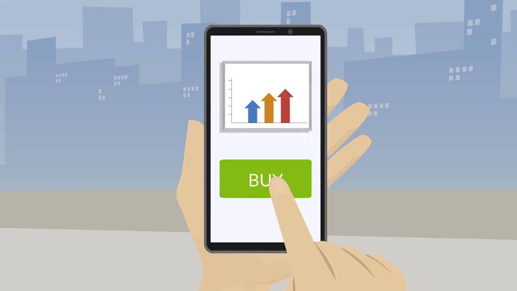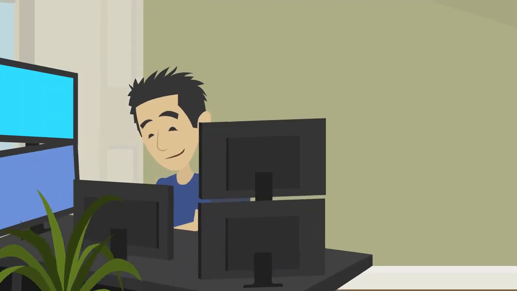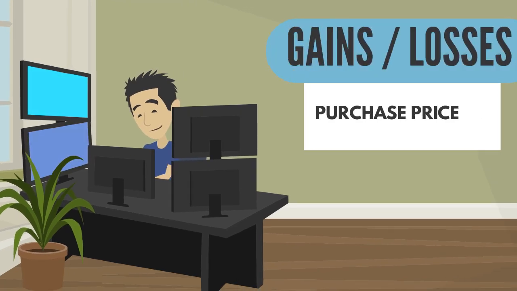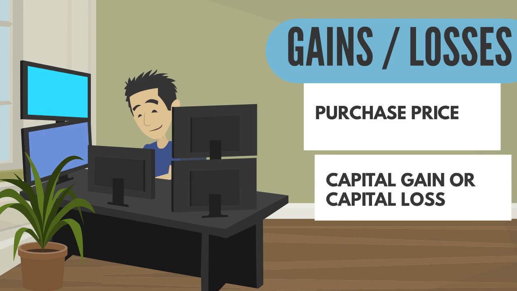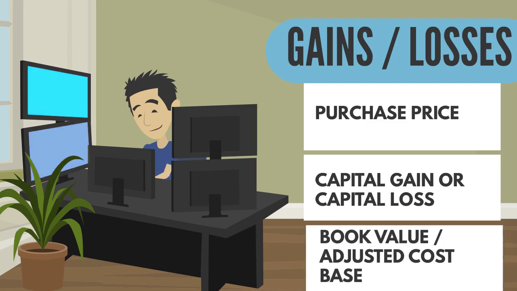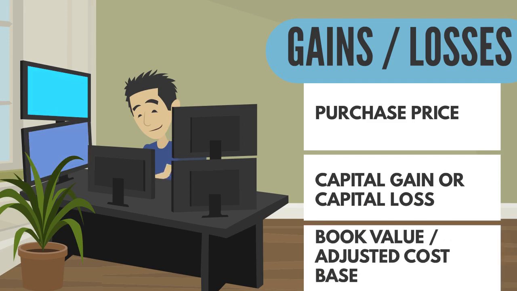Whenever we buy an investment in a non-registered account, we establish a distinct purchase price for our investments. When we sell our investment, the difference between the selling price and the original purchase price is what is referred to as our capital gain or our capital loss. Another term for a purchase price is book value, or adjusted cost base, and I'll explain that term shortly as it is very important to understand.